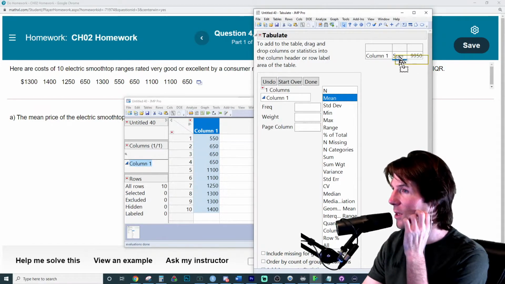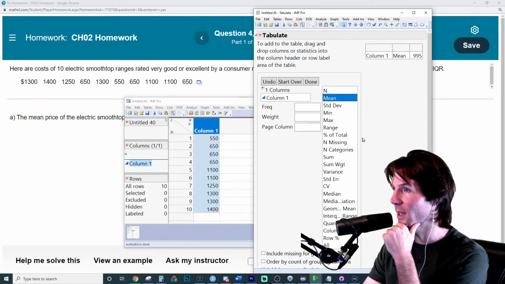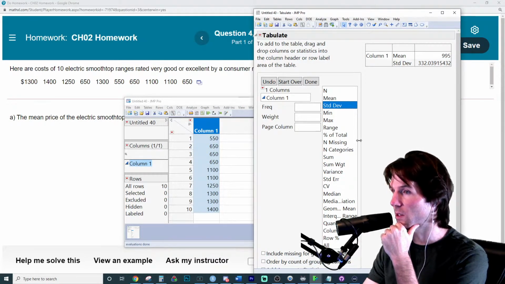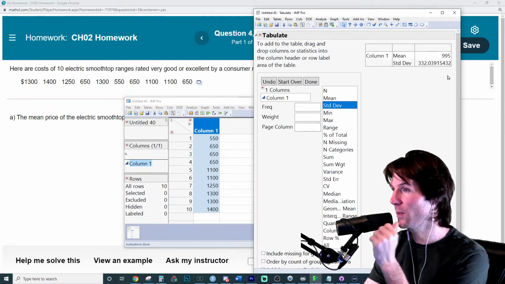You bet. And then we'll drop it right here, and then there's the mean. If it wants the standard deviation, we could also add that on. You got to make sure you add it on here. And there's the standard deviation. So we already have the mean and the standard deviation.